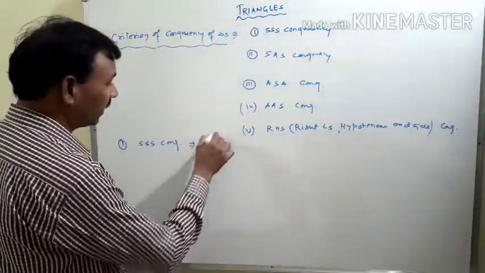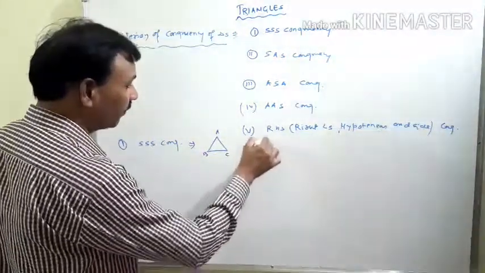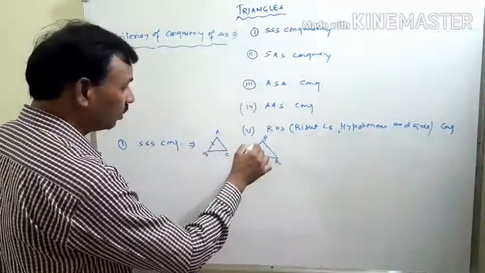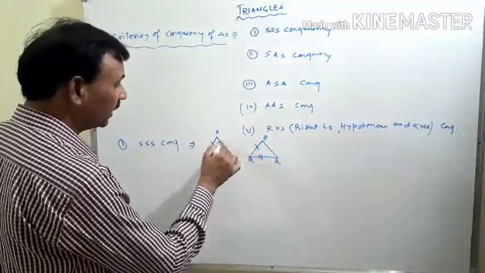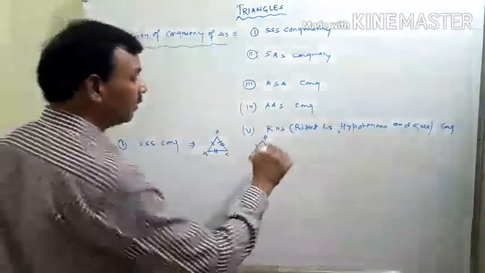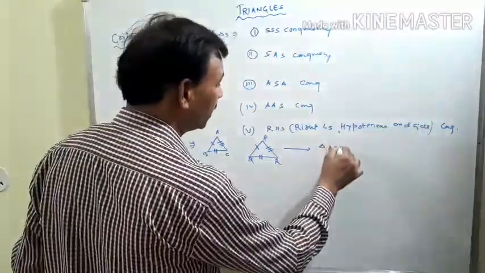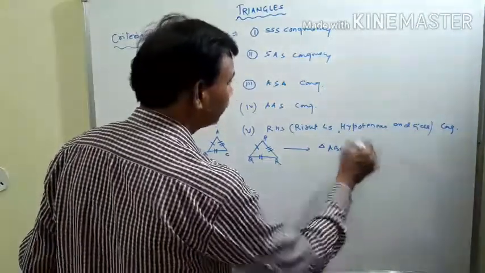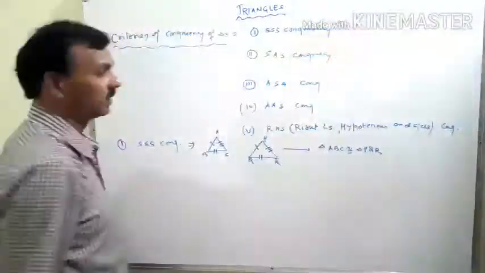Suppose this is a triangle ABC and this is another triangle PQR. If AB equal to PQ, BC equal to QR, and CA equal to RP, then by the criterion of triple S congruency, triangle ABC is congruent to triangle PQR. This is the first criterion of congruency.